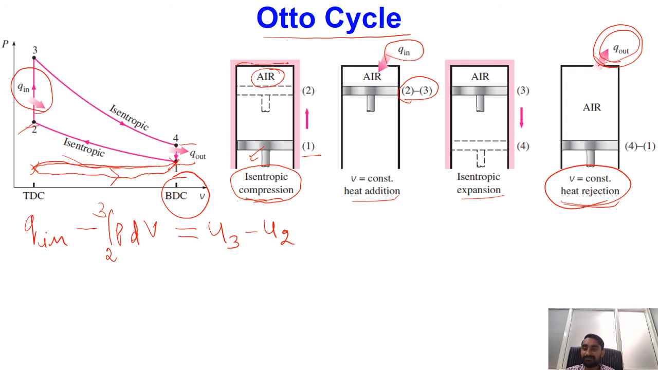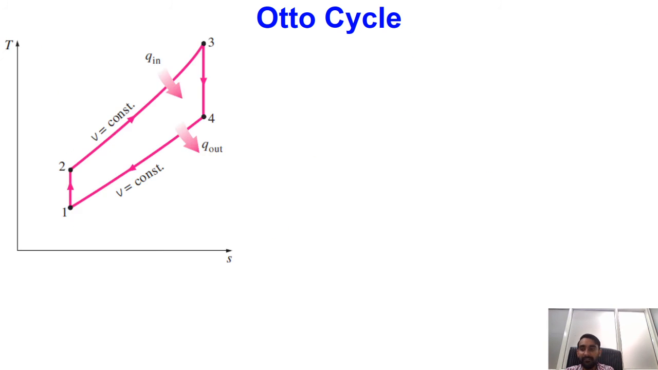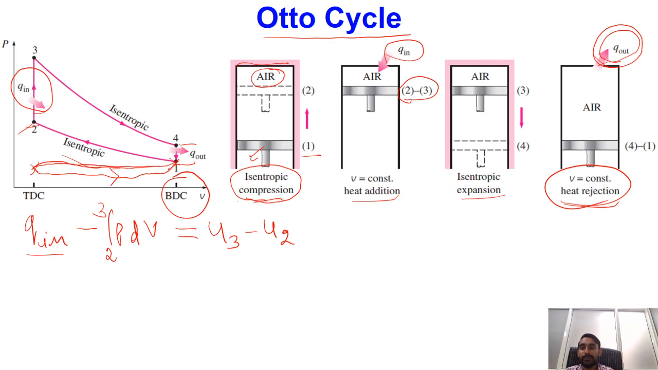Okay, so now if you see, during this process we are adding heat, so Q in is positive, and during the heat addition process volume is constant, so this dV term will be equal to 0, and ultimately our Q in will be equal to CV times T3 minus T2. This comes from the assumption of ideal gas, because we are considering air standard assumptions.